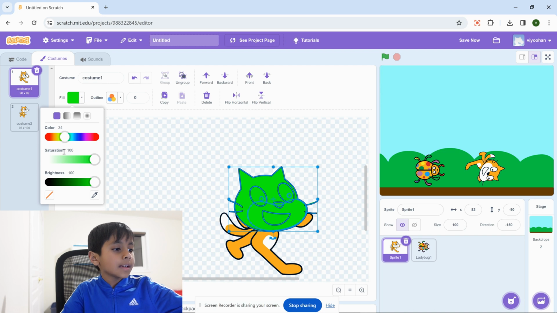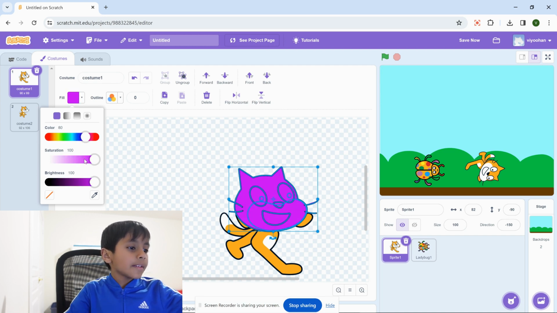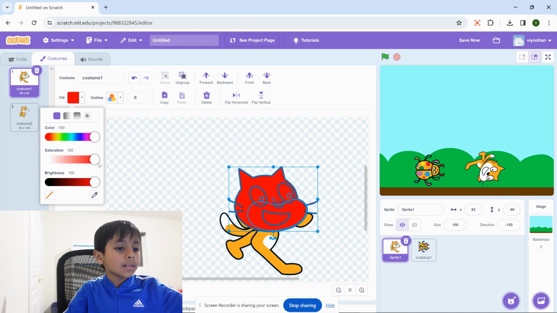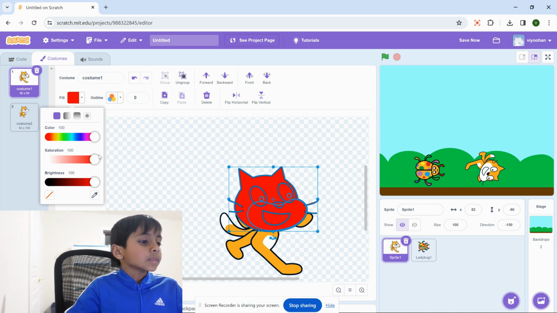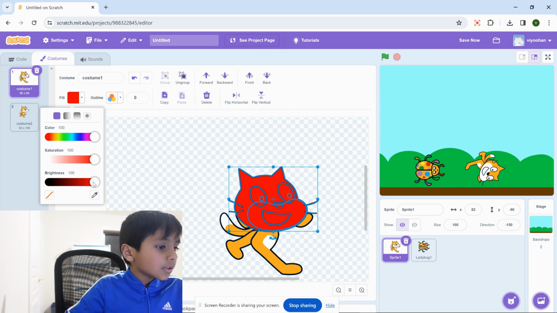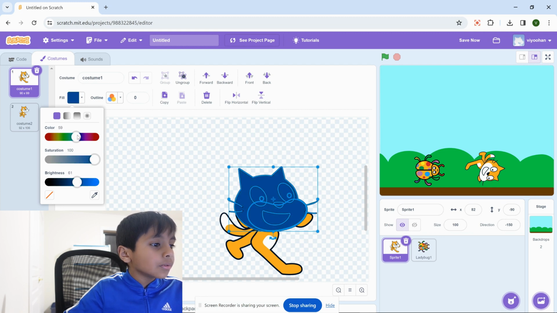If you want green, you bring it to green. If you want blue, you bring it to blue. And if you want pink, you bring it to pink. If you want orange, you'll bring it to orange. So I'm going to choose it to be like a little dark blue, very dark blue,